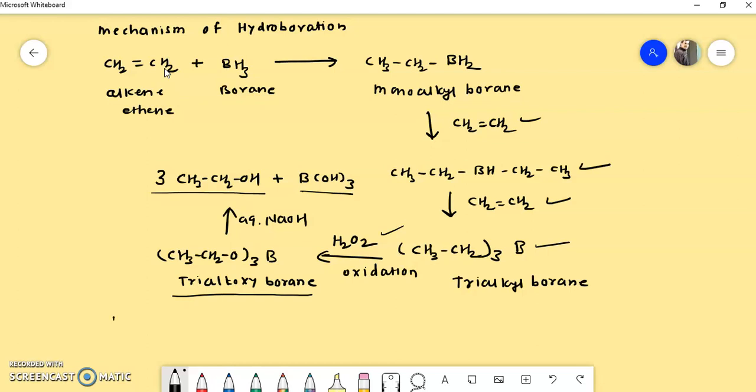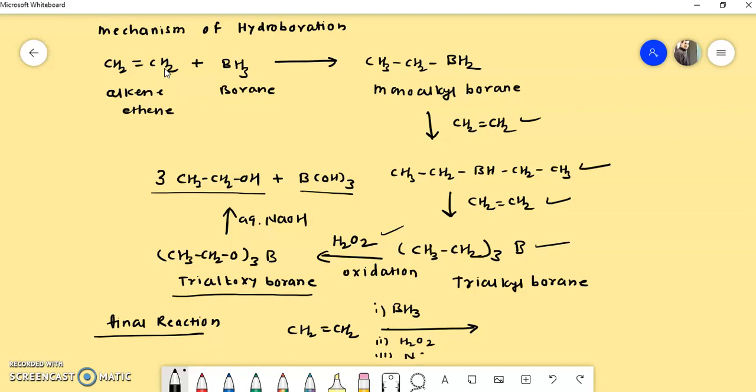So what is the final reaction? You take CH2 double bond CH2, and on the arrow the first condition is BH3, or B2H6, both are the same. The second condition is H2O2 oxidation, and third is NaOH, and you finally get the product CH3CH2OH, and the side product is boron trioxide.